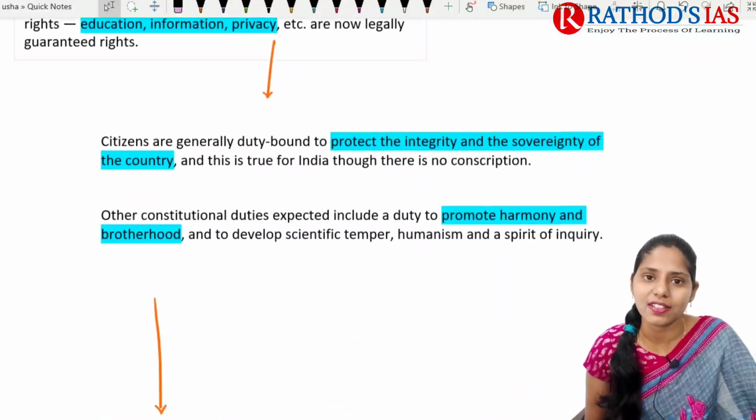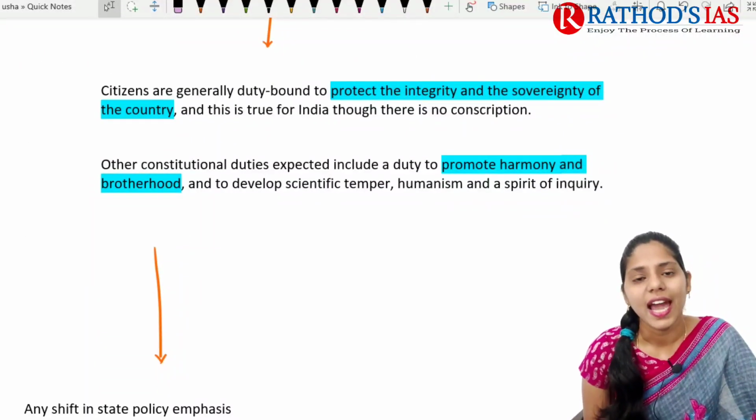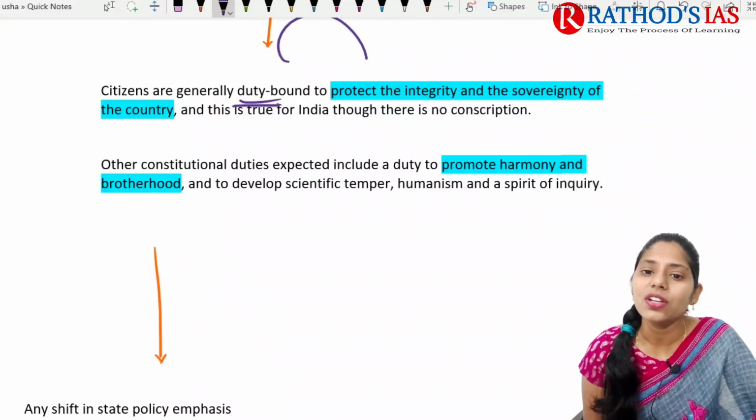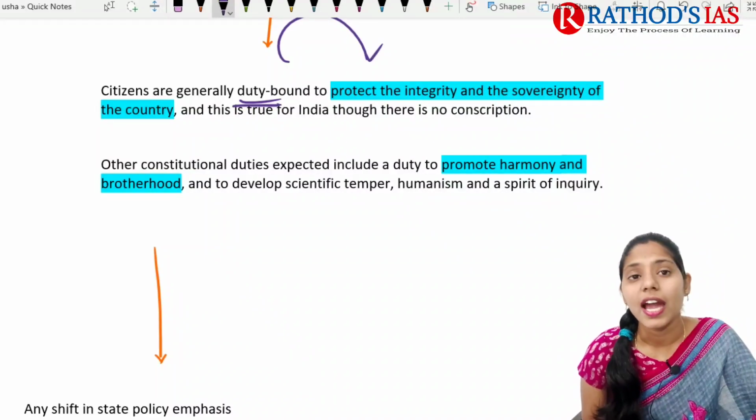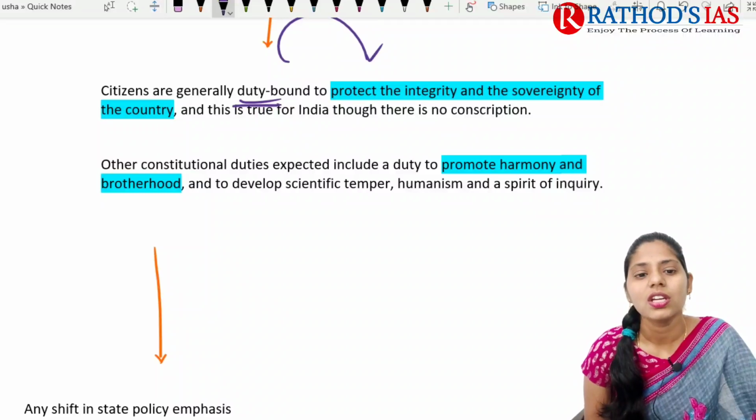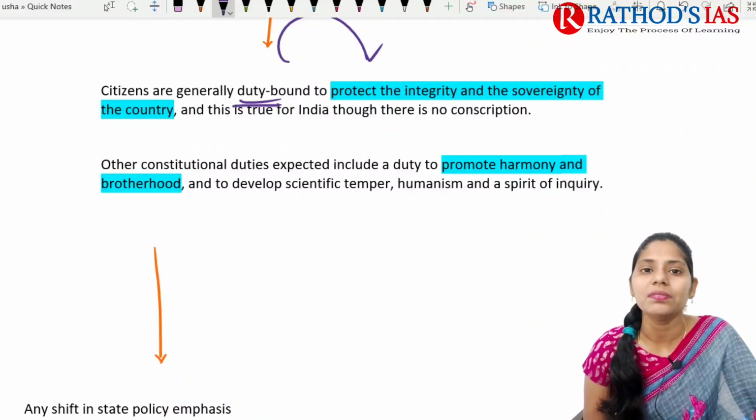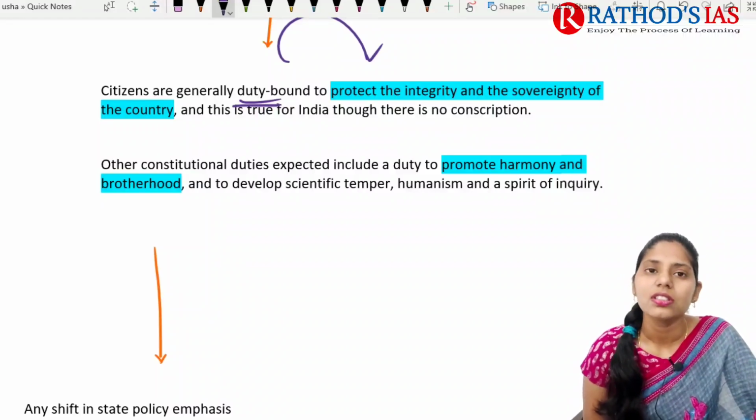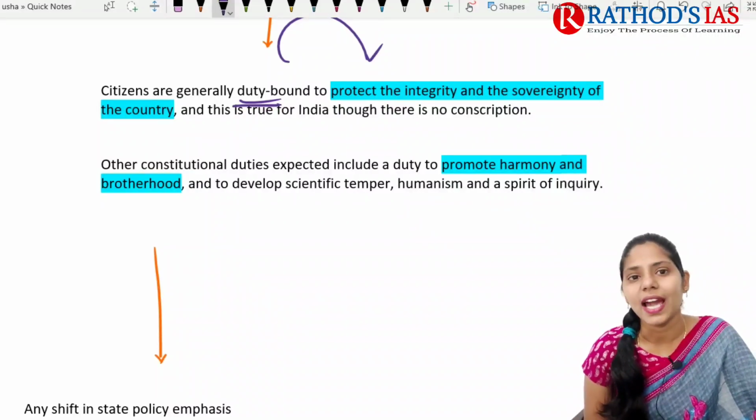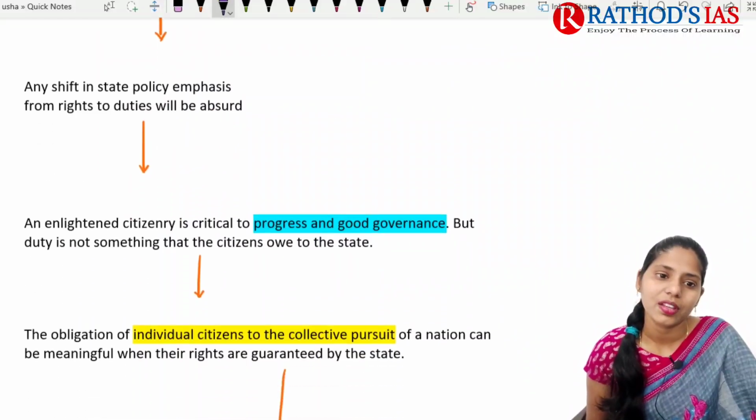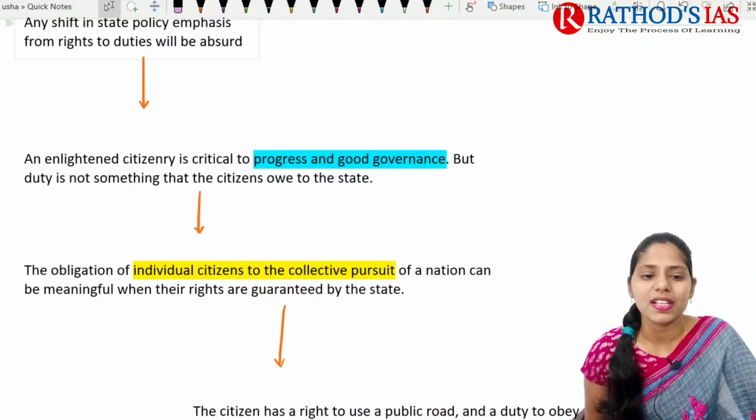That means we have some acts. And citizens are now bound by duty. So what is their duty? Their duty is to protect the integrity and sovereignty of the country. Okay? So these rights as well as these duties need to be in conjunction so that they can promote harmony and brotherhood. And they will help to develop scientific temper, humanism, and spirit of inquiry. Okay? So this is what is mainly said in this article.